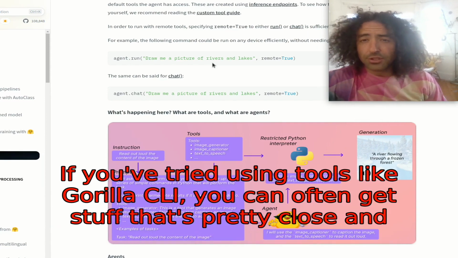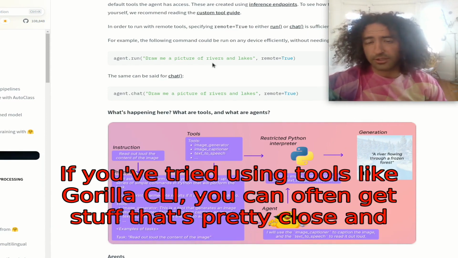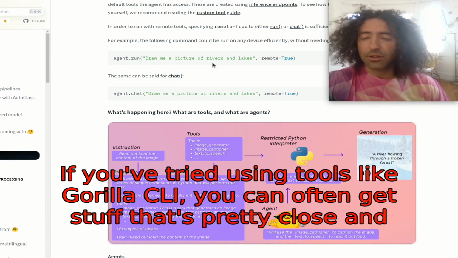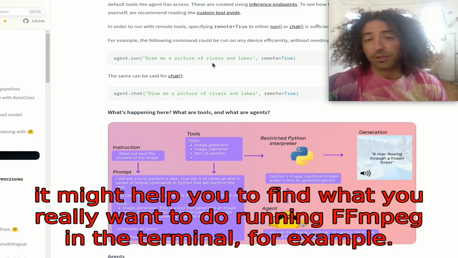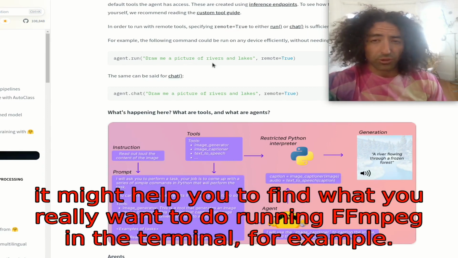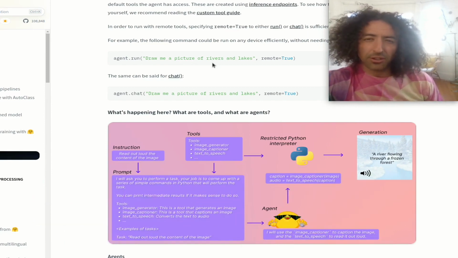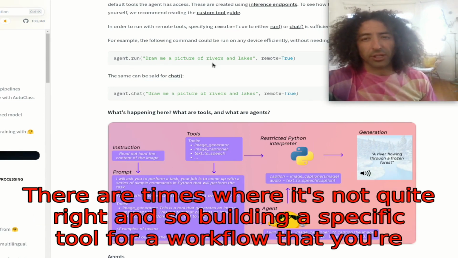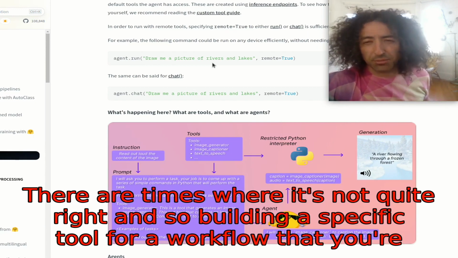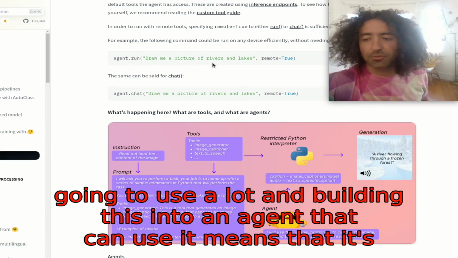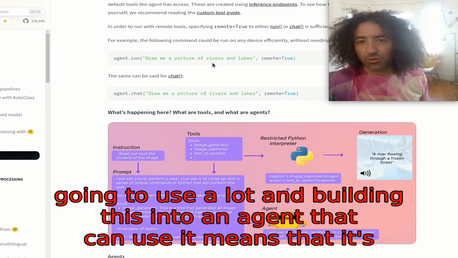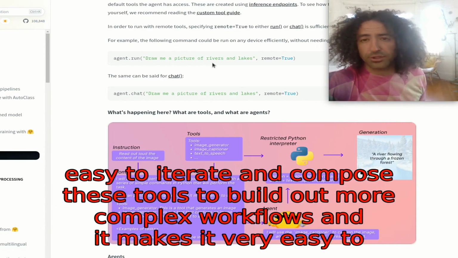If you've tried using tools like Gorilla CLI, you can often get stuff that's pretty close, and it might help you to find what you really want to do running FFmpeg in the terminal, for example. But there are times where it's not quite right, and so building a specific tool for a workflow that you're going to use a lot, and building this into an agent that can use it, means that it's easy to iterate and compose these tools to build out more complex workflows.